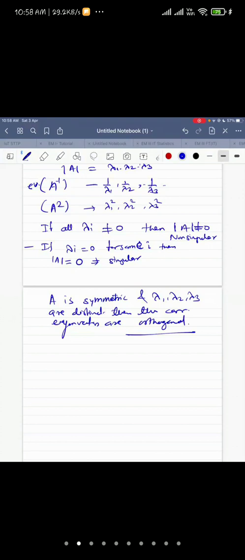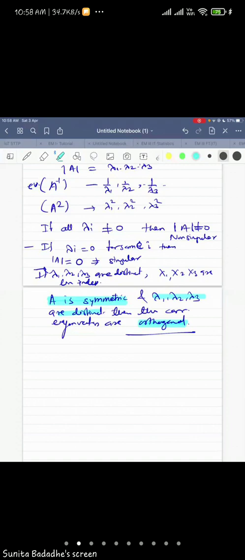For any matrix, if lambda 1, lambda 2, lambda 3 are distinct, the corresponding x1, x2, x3 are linearly independent. If eigenvalues are different, eigenvectors are linearly independent. But in case of a symmetric matrix, if eigenvalues are distinct, then they are orthogonal. So just remember this.